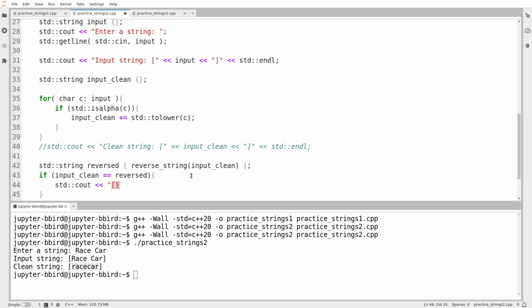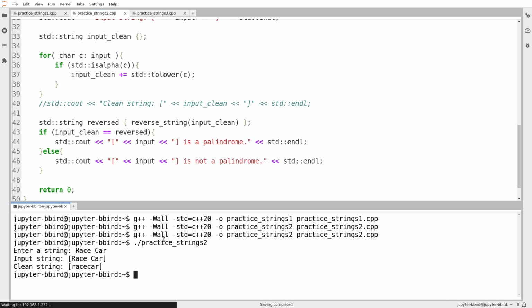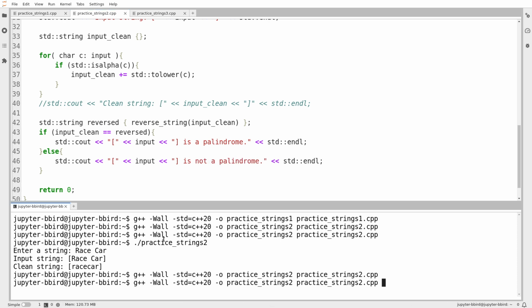I'll print the string out again. I'll print the original input string is a palindrome. And then what I'll do is I'll just copy this into the else clause for the is not case. And I'll say is not a palindrome. And I'll do a couple of tests, and then I'm going to ask ChatGPT for some more tests.